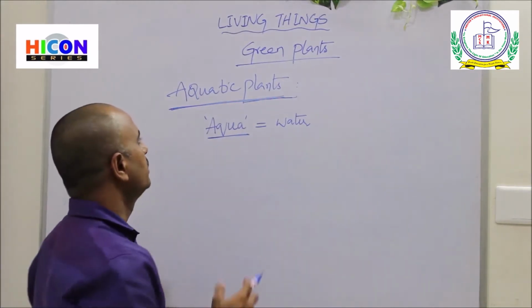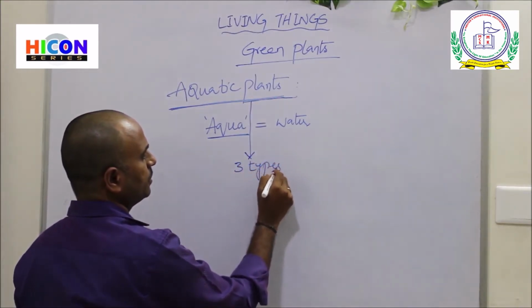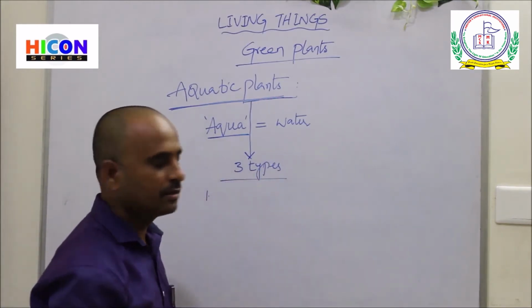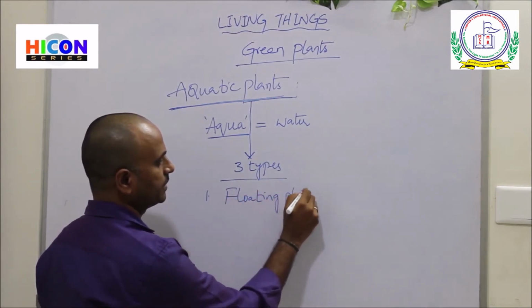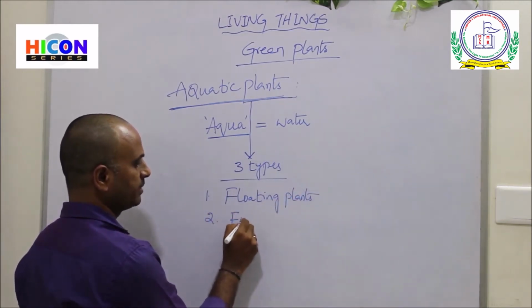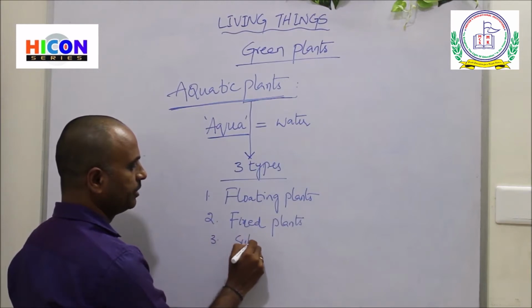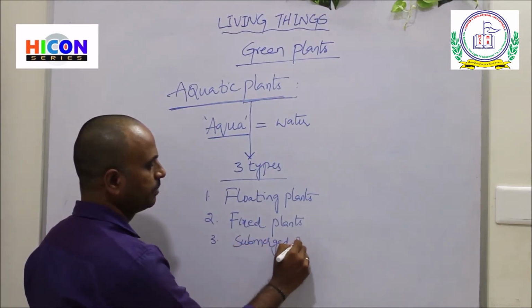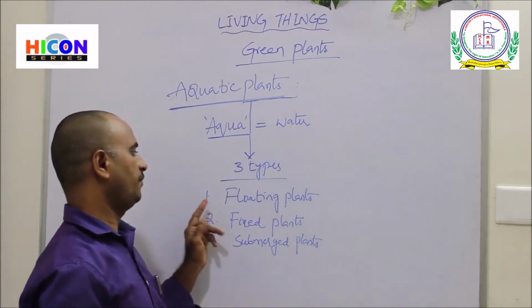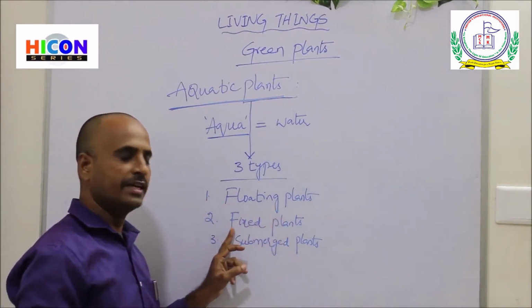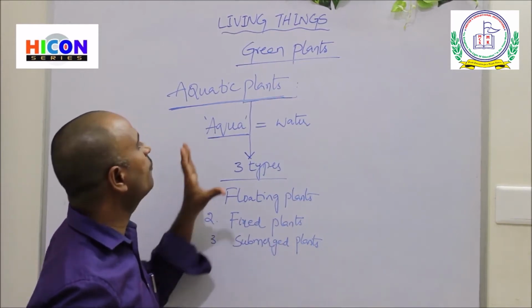In aquatic plants there are 3 types. The first type is floating plants, the second type is fixed plants, and the third type is submerged plants. So these are the 3 types of aquatic plants.